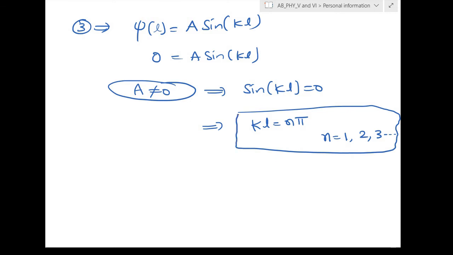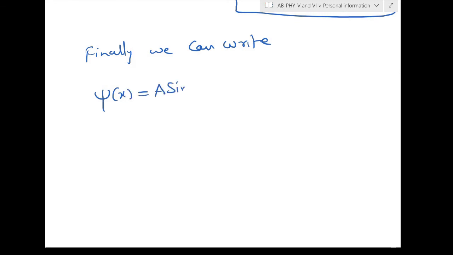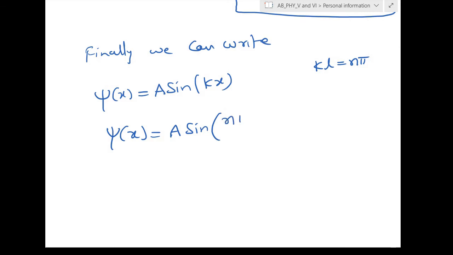So finally what we can write? So finally we can write, psi that describes the system will be equal to a sin kx, but what is the k here, kl is equal to n pi. So from here k will be equal to n pi by l, and psi of x will be equal to a into sin of n pi x by l. This is the wave function.